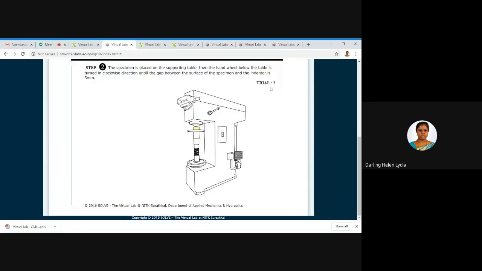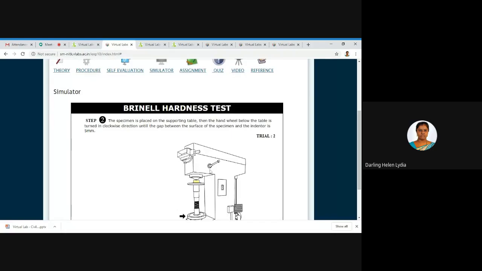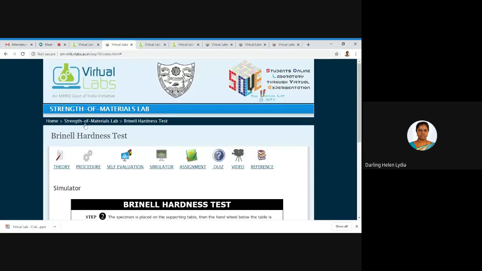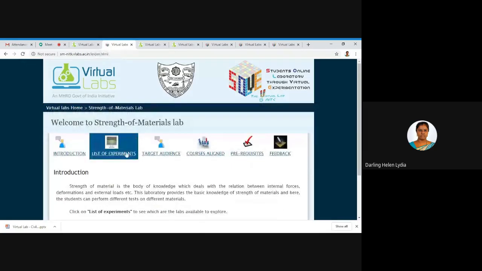Okay, so next trial 2. Like this, we may have some 3 to 4 trials. The student may perform the same and get the final value in this particular experiment. So this is about your strength of materials lab.